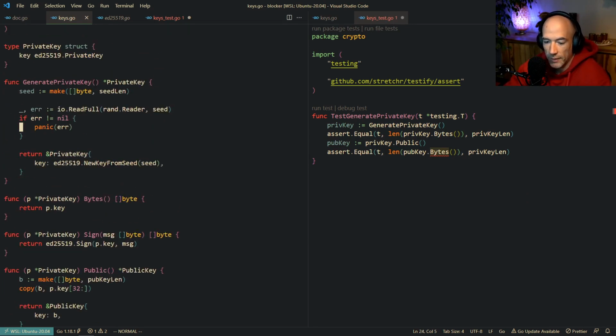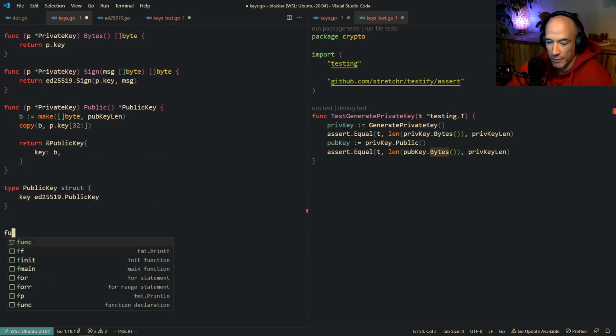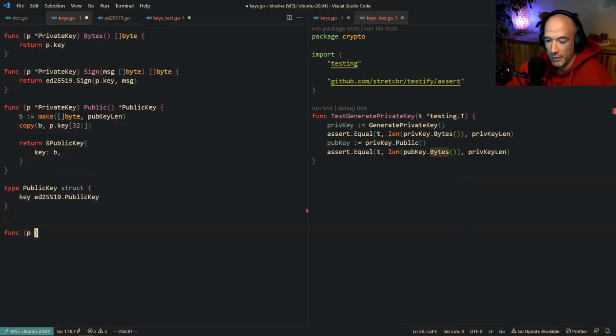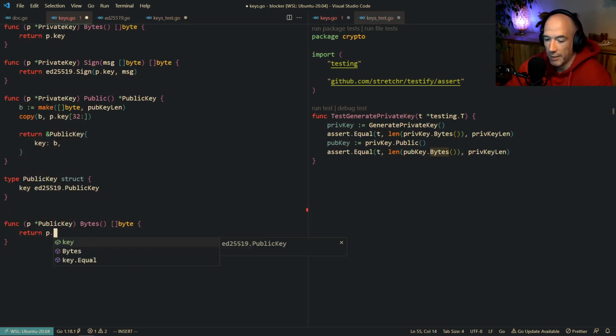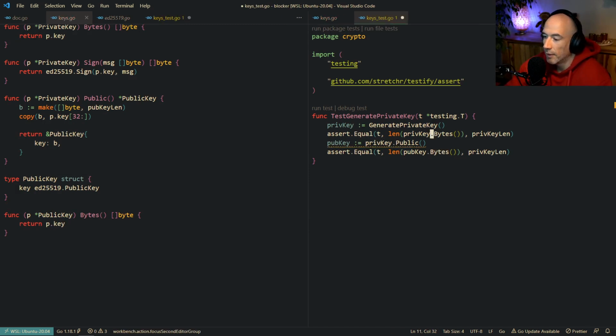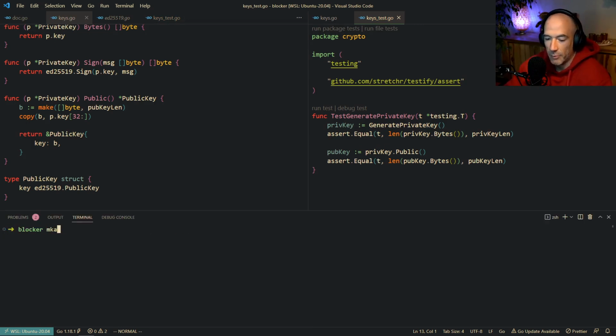So, where's our pub key? Here. Func p public key bytes, slice of byte. Return p key. So we're going to say len pub key bytes is going to be pub key len. Make test real quick. Boom, that's fine.